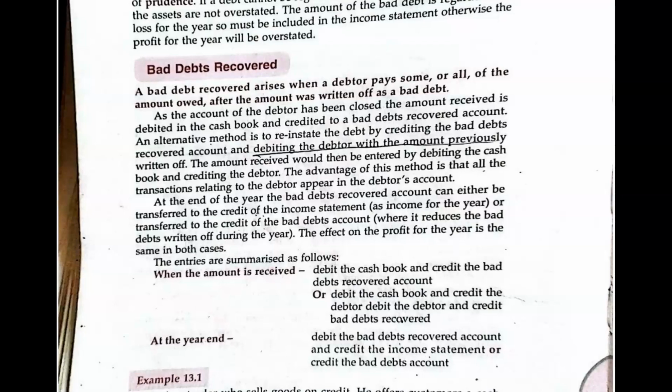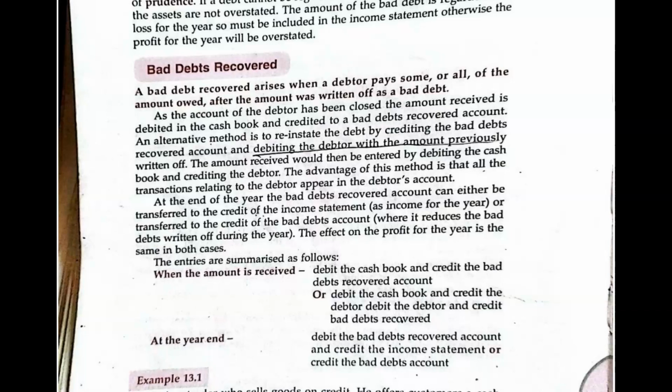So a bad debt recovered arises when a debtor pays some or all of the amount owed after the amount was written off as a bad debt. You have to make sure that you understand the bad debt recovered comes in when the debtors pay back the money.